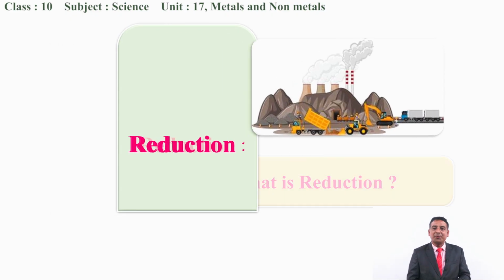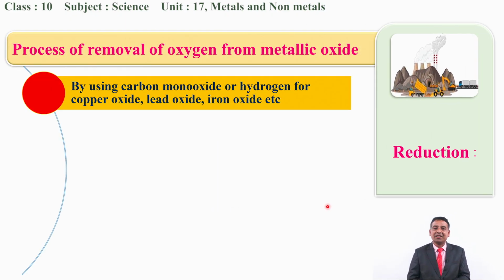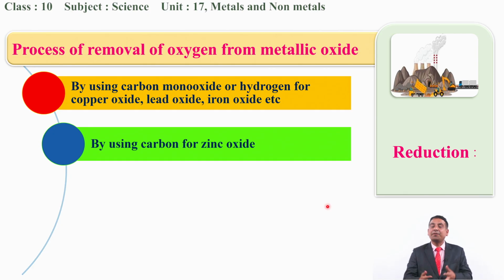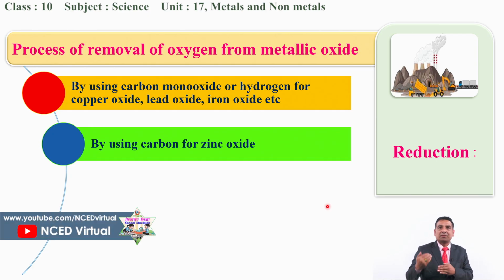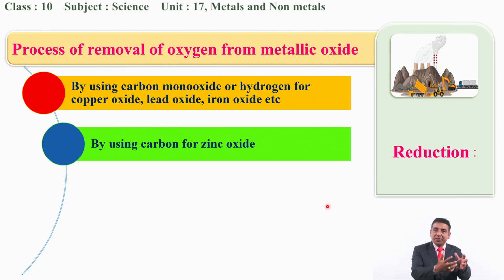So we'll be discussing the removal of oxygen from the metallic oxide, because we have obtained the metallic oxide from the oxidation process. After obtaining the metallic oxides, we need to follow the next step, that is reduction, in which the oxygen should be removed so that it turns into the respective metal.